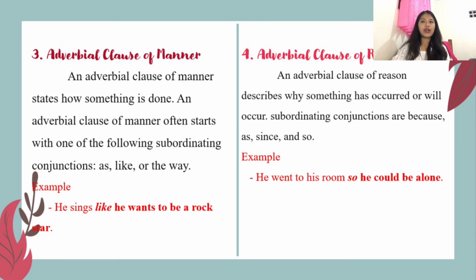Next, the adverbial clause of reason. An adverbial clause of reason describes why something has occurred or will occur, with subordinating conjunctions such as because, as, since, and so. The example here is: he went to his room so he could be alone.